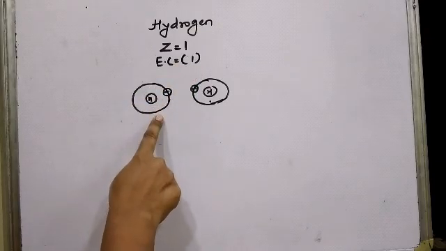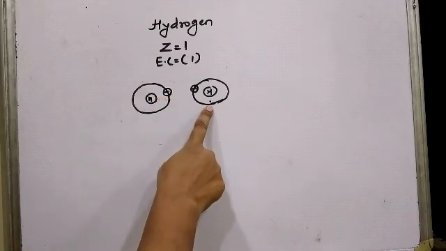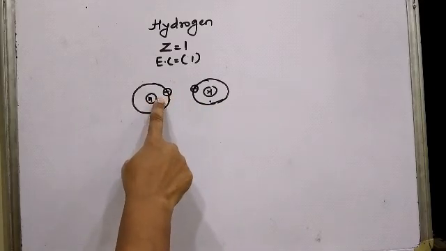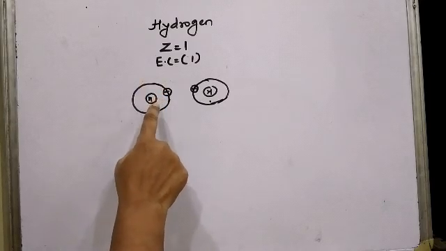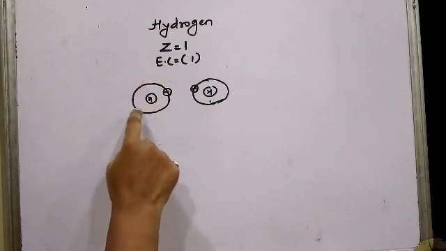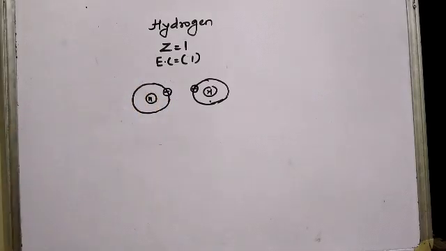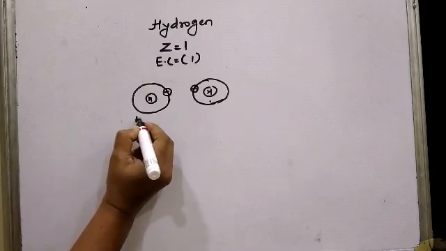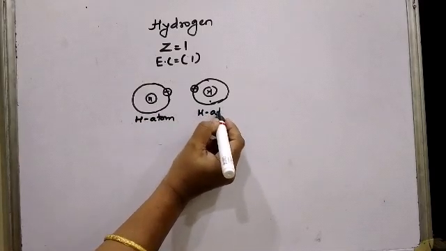So if I take one atom of hydrogen, this atom of hydrogen has one electron in the outermost orbit, and this atom of hydrogen is not stable, because if there is only one orbit, then there should be presence of two electrons in the outermost orbit. So hydrogen has got only one electron in its outermost orbit. So this is one atom of hydrogen, and let me take another atom of hydrogen.